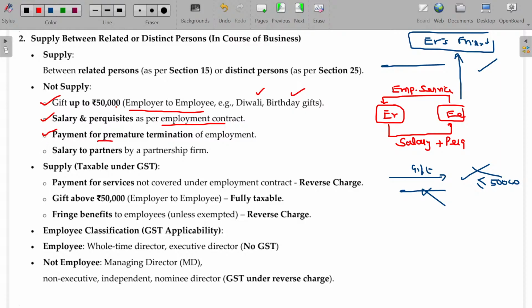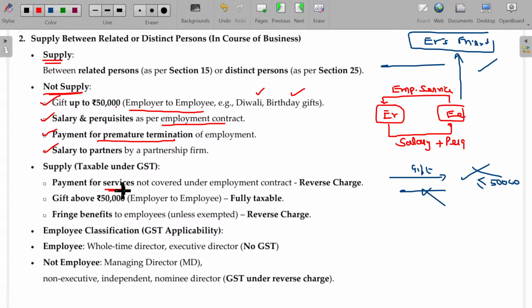Payment for premature termination. So the employer offered him to work for 5 years. Suddenly, 3 years later, the employer says, I don't want your service anymore, you can leave the organization. Suddenly if you are sending me out, it's a big loss for me, sir. I cannot get a job immediately. No problem, I'll give 3 months compensation. That is called premature termination compensation, and it will not come under supply. And salary payable to the partners by a partnership firm. For all these things, of course, GST will not be applicable. Clear?